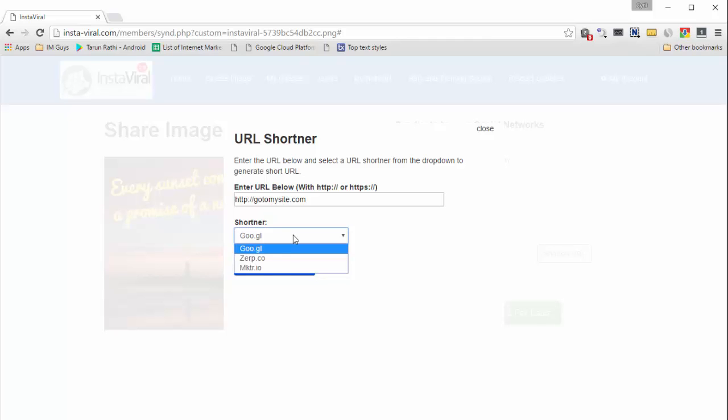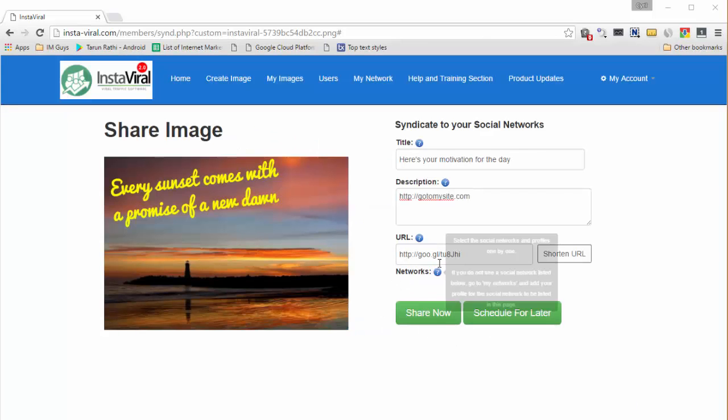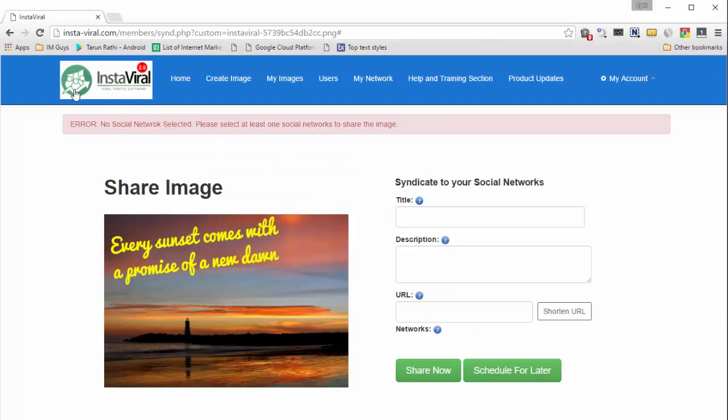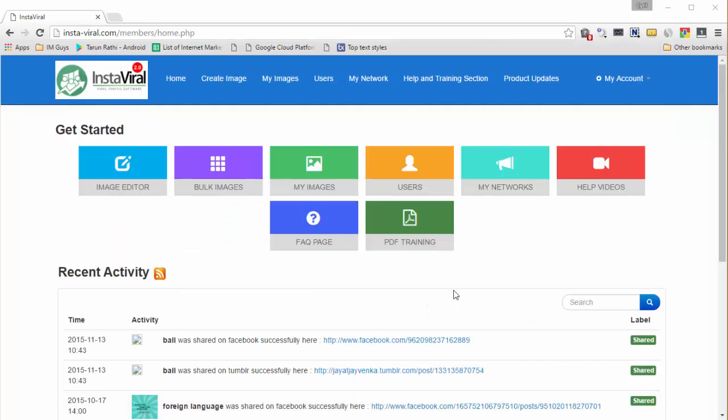We've got Google, we've got ZERP, and we've got Marketer. So generate shortened URL. So we got the shortened URL now, and click on either share now if you want to share the image instantly, or schedule for later if you want to schedule it for a later date. Let's click on share now, and the image will be shared. Back to the home page.